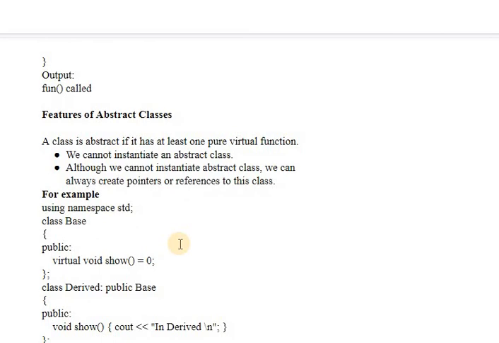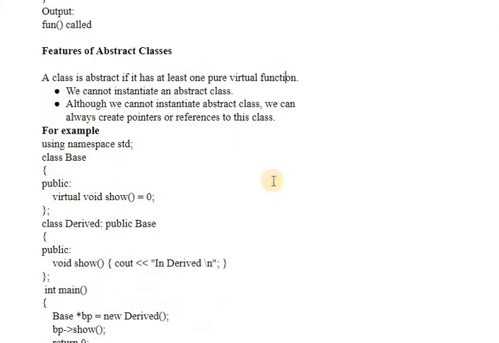So, as far as the features of an abstract class are concerned, a class is abstract if it has at least one pure virtual function. Keep this in mind. If you see a pure virtual function inside any class, that class is an abstract class, not a normal class. And we cannot create objects of abstract classes. Although we cannot instantiate abstract classes, we can always create pointers or references to these classes. And look at the example below, which demonstrates this particular point.